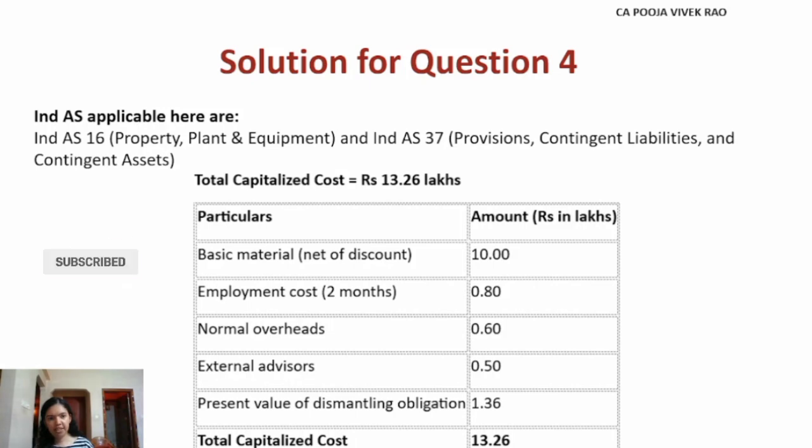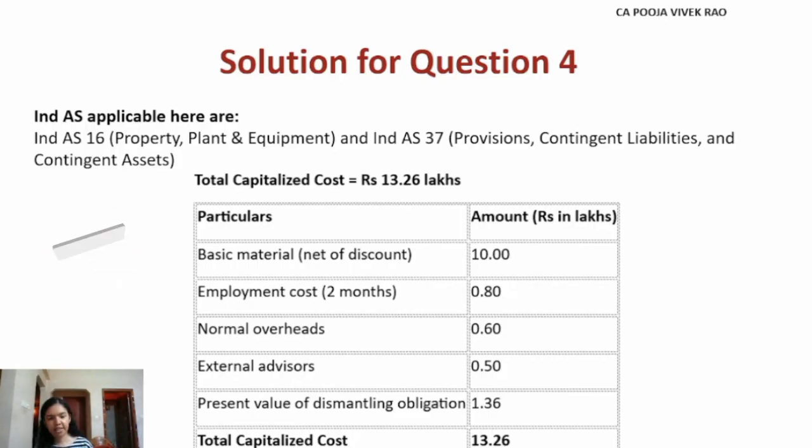Because the other overheads directly related to construction is rupees 0.90 lakhs. This includes abnormal cost of rupees 0.30 lakh, which is due to major electrical fault.